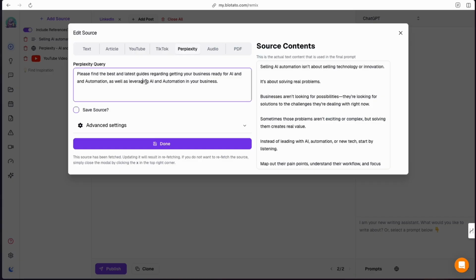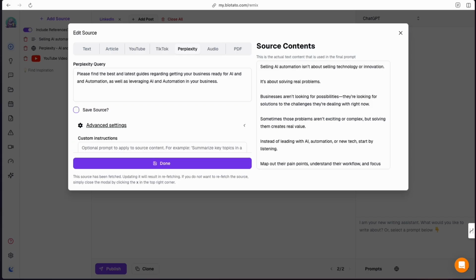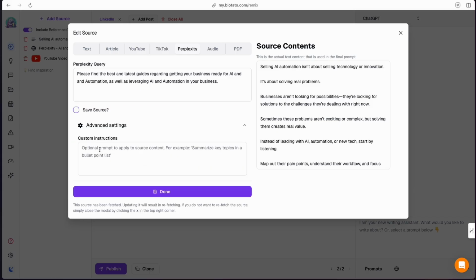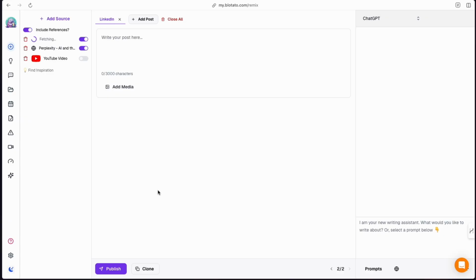Please find the best and latest guides regarding getting your business ready for AI and automation, as well as leveraging AI. Okay, that's fantastic. Under advanced settings here, we can do some custom stuff. I'm going to keep this super simple. If I click done here, now what you can see is it's busy working in the script.